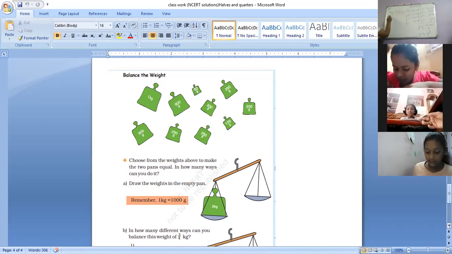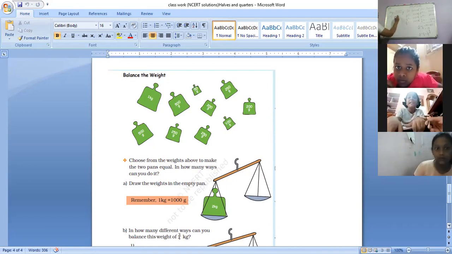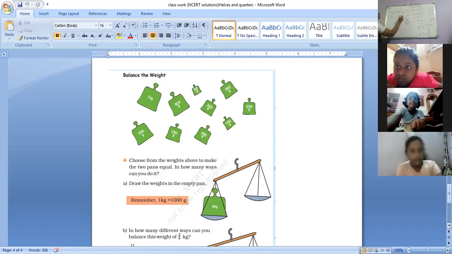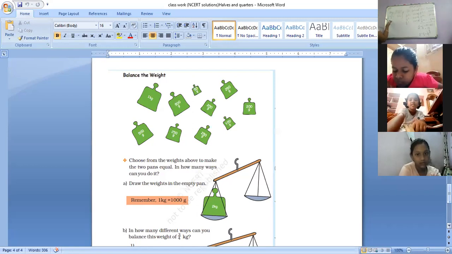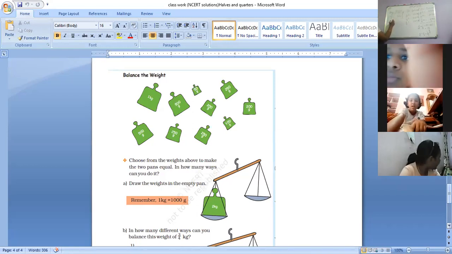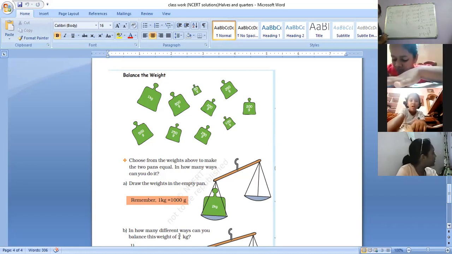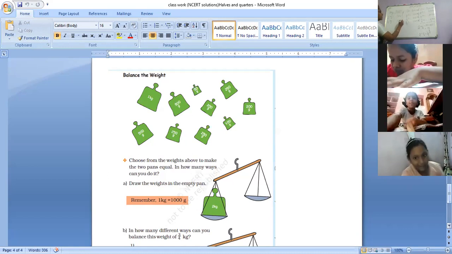Half kilogram is equal to 500 grams. Very good. So here half liter is 500 milliliters. Here half kilogram is 500 grams. What about 1/4 of a kilogram? Quickly. 250 grams. Very good.